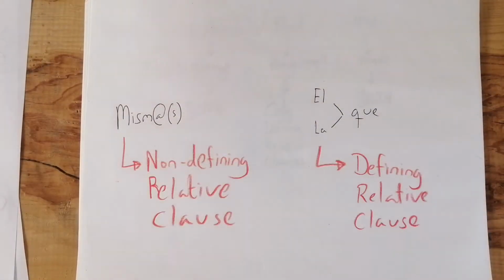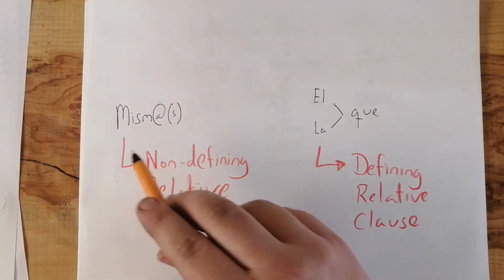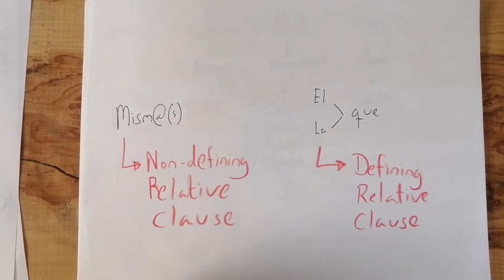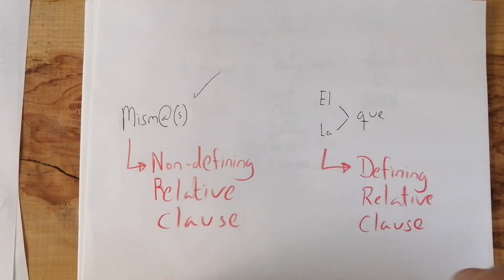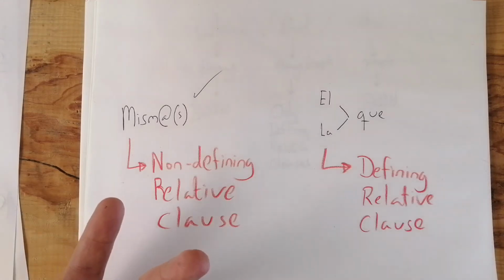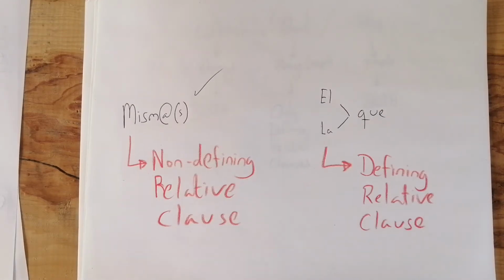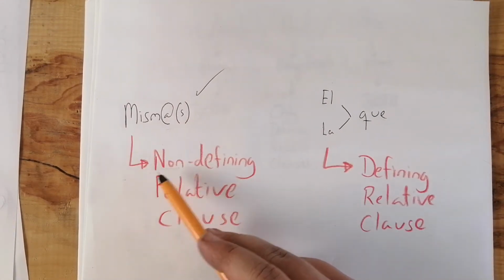So how do we know if we're dealing with a defining or a non-defining relative clause? Well, there's an easy test we can do in Spanish. We can try to use the word mismo or misma, or mismas. So, for example, if I said, mi hermana, misma que vive en España, habla español, that would be a non-defining relative clause. If you can use misma, or mismo, or mismos, we're talking about a non-defining relative clause. If that's not available, for example, mi coche mismo que es negro, and you're talking about many different cars and you want to specify which car you're talking about, if mismo or misma is not available, then you're not dealing with a non-defining relative clause.